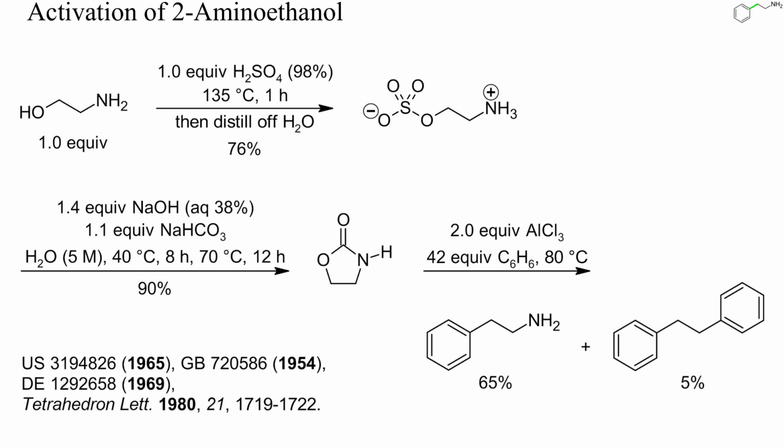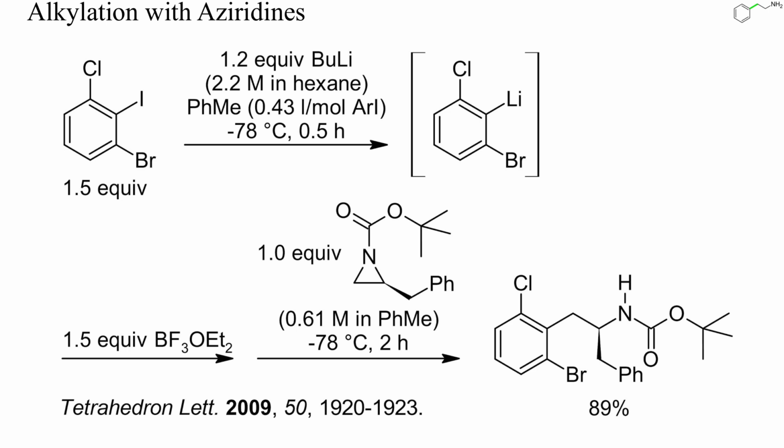Aminoethanol can, however, be used for aminoethylations if first converted into an oxazolidinone, for instance by sulfonylation with sulfuric acid followed by treatment with carbonate. Friedel-Crafts alkylation of benzene yielded a mixture of phenethylamine and diphenylethane. Aziridines are generally more reactive than oxazolidinones, and many examples of electrophilic aminoethylations with aziridines have been reported.